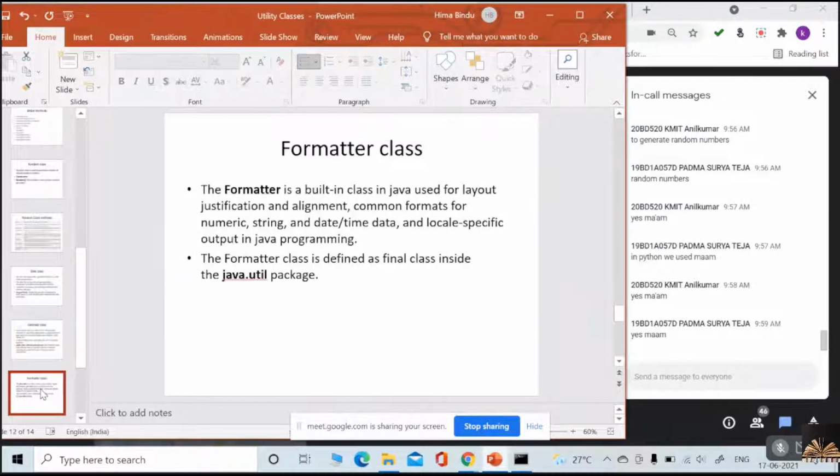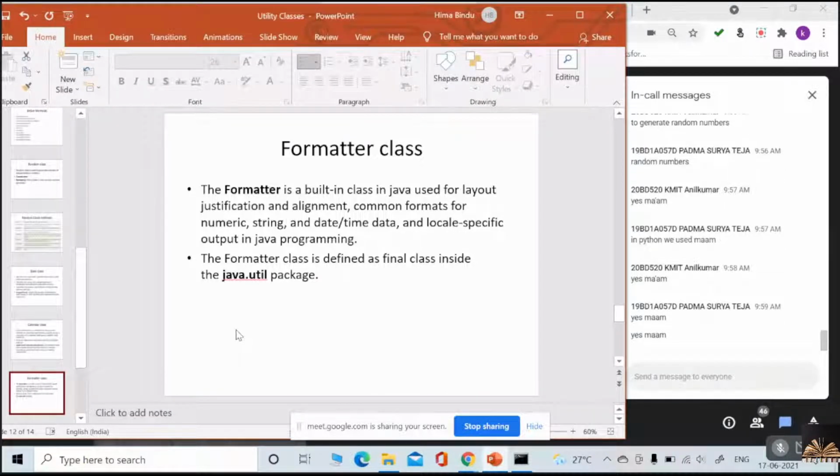Okay, and this is the Formatter class. What is the Formatter class? Suppose you want to design your output in a specified, required manner, then you can go with the Formatter class. You have formatting in C++ too, I think in unit 4. Just like that, in Java you have to choose this.